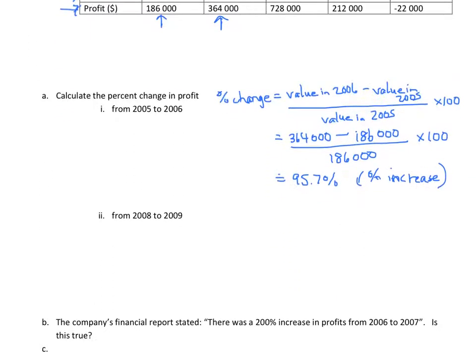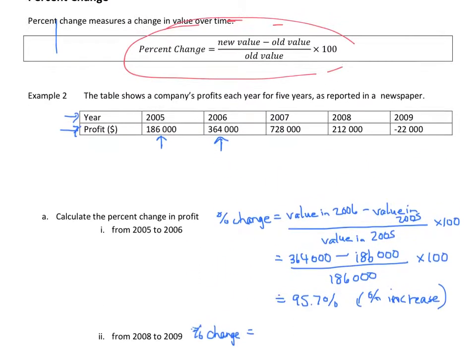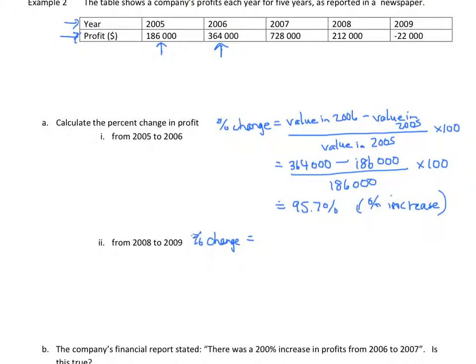Okay, so we're going to do the same thing then to calculate the percent change from 2008 to 2009. So in this case, the percent change, now again, using the formula, I should have pointed this out to you. The formula says new value minus old value. So if we're calculating the percent change from 2008 to 2009, then our new value is the value in 2009.